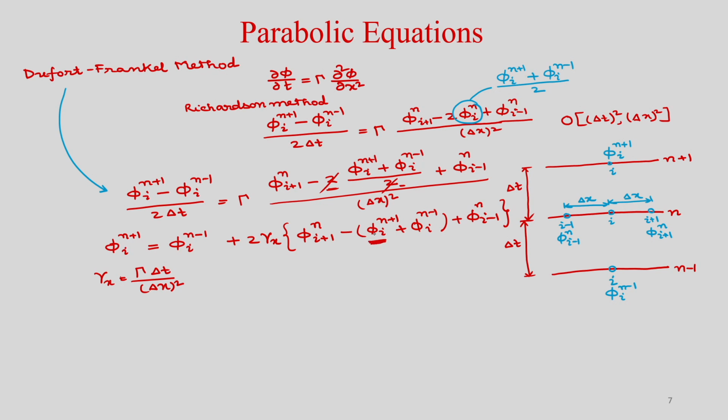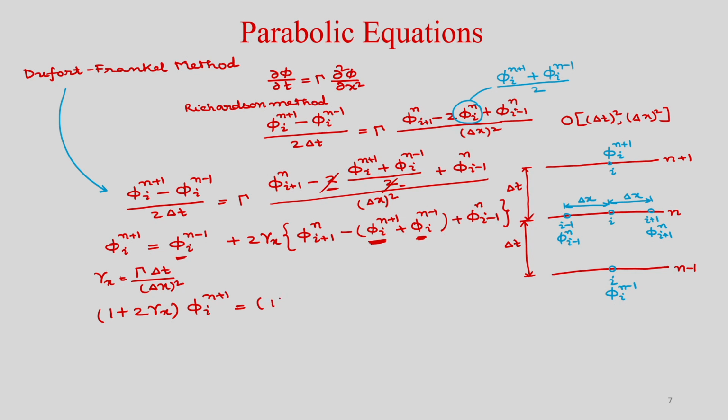So, that you take in the left hand side. See, this phi i n plus 1, if you take in the left hand side, then you can write 1 plus 2 gamma x, so 2 gamma x. So, this is your phi i n plus 1. Okay. So, this is your unknown. So, in the right hand side now you can see phi i n minus 1.